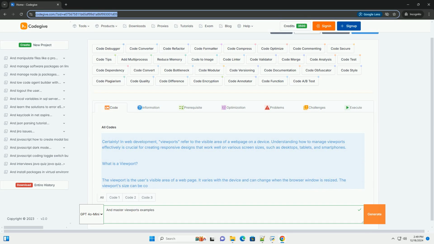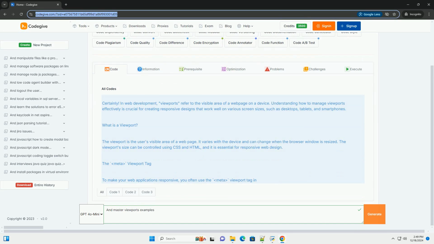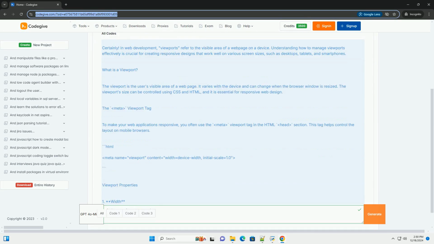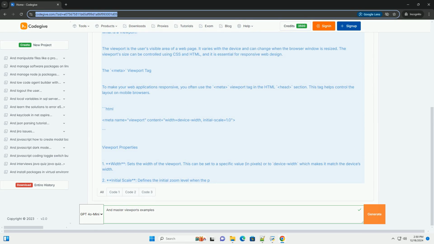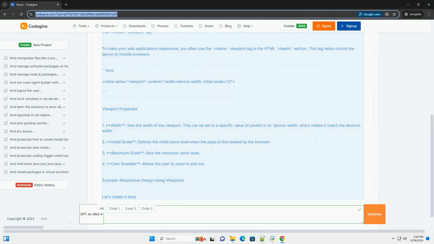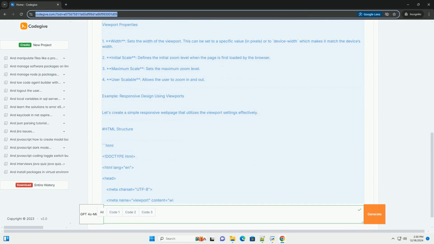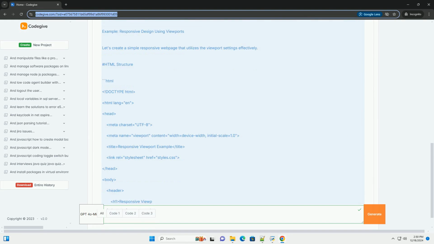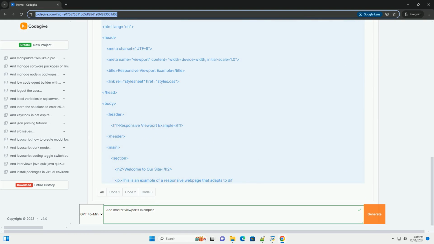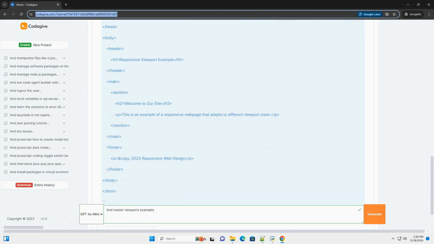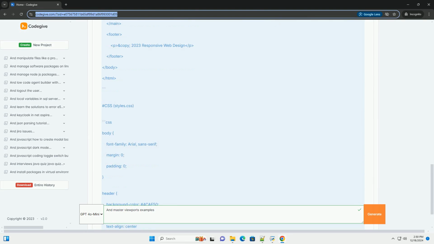Certainly. In web development, viewports refer to the visible area of a web page on a device. Understanding how to manage viewports effectively is crucial for creating responsive designs that work well on various screen sizes, such as desktops, tablets, and smartphones.